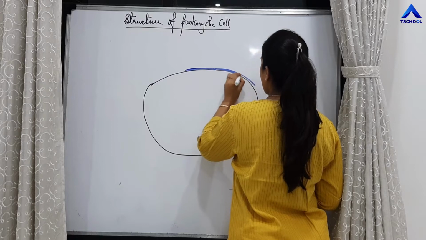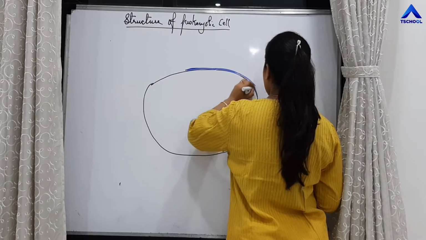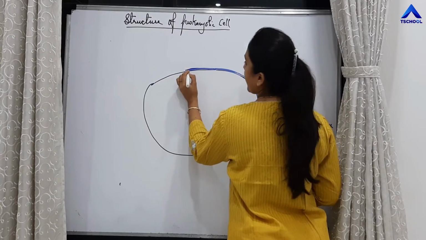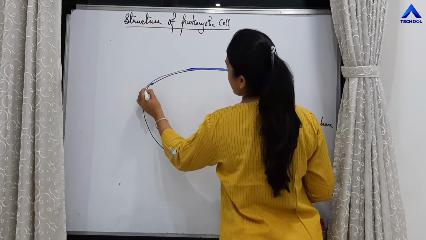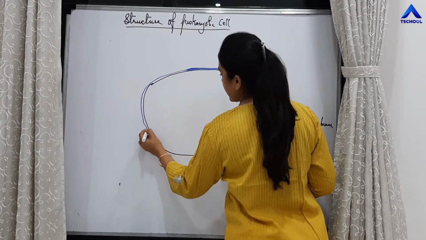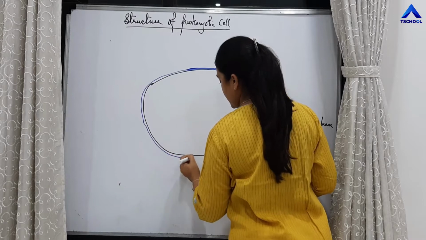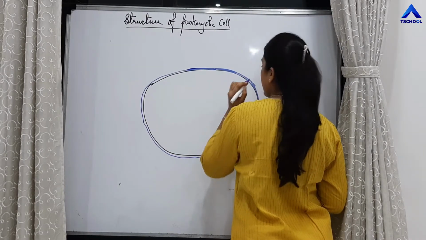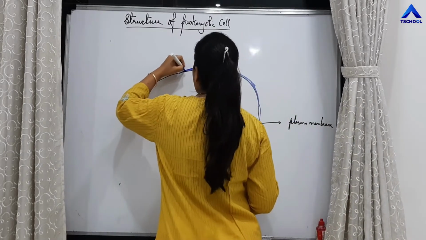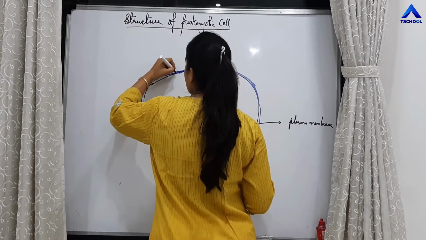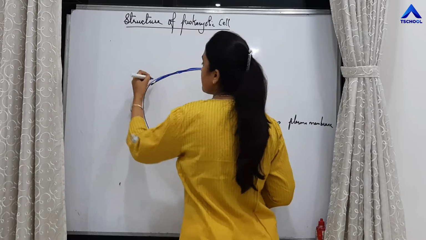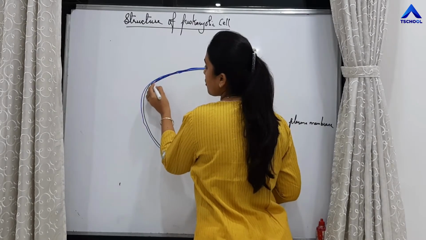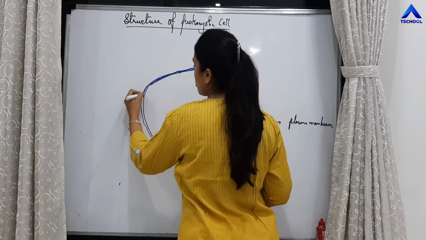So the plasma membrane is also covered by the cell wall. In prokaryotic cells, the cell wall is made up of peptidoglycans, whereas in eukaryotic cells, the cell wall is made up of cellulose.